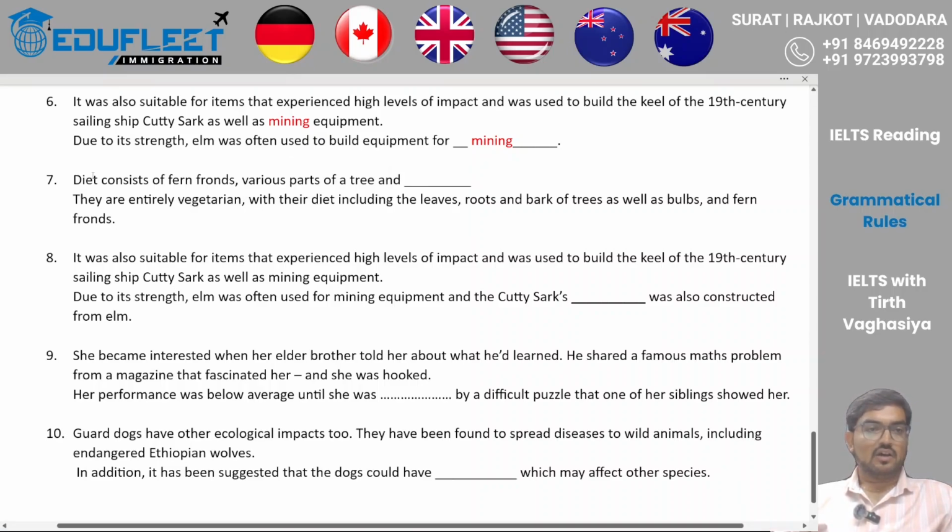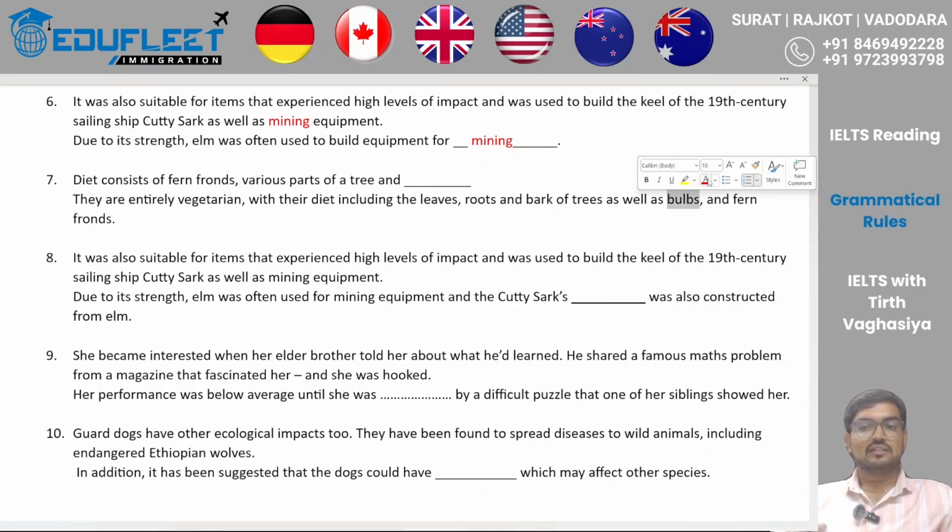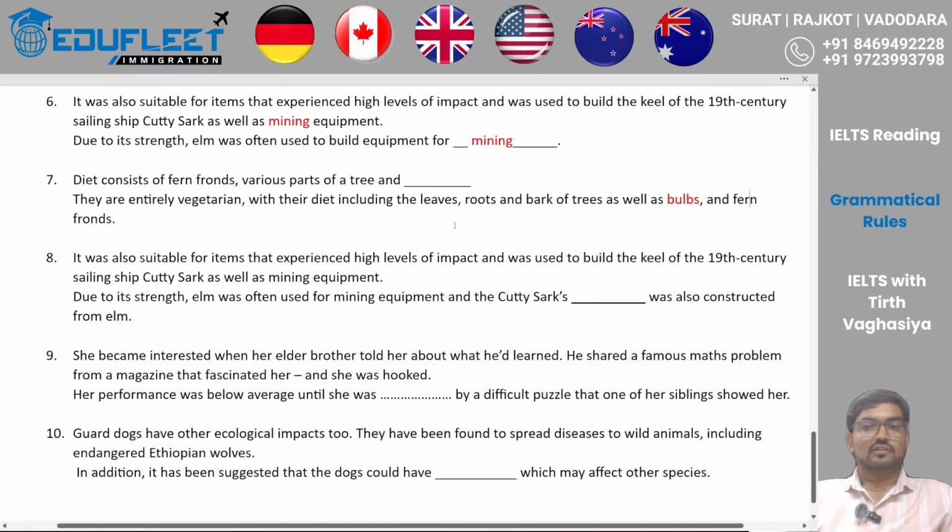Their diet. Okay, now I got the word diet, right? Including the leaves, roots, and bark of trees. Now these constitute my various parts of the tree, as well as bulbs. So this is the additional one, and fern fronds. So what is fern fronds? Fern fronds is already mentioned in the paragraph. You can see fern fronds. So this also I've got. So what is left is bulbs, and that is going to be my answer, right? As it is also a noun.